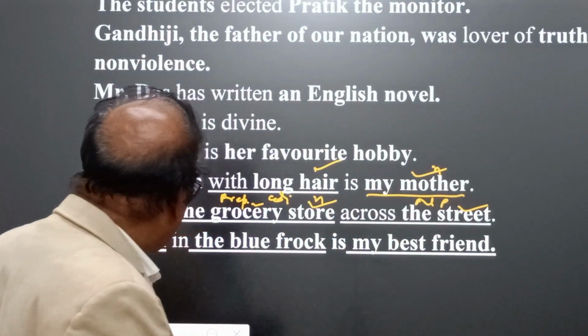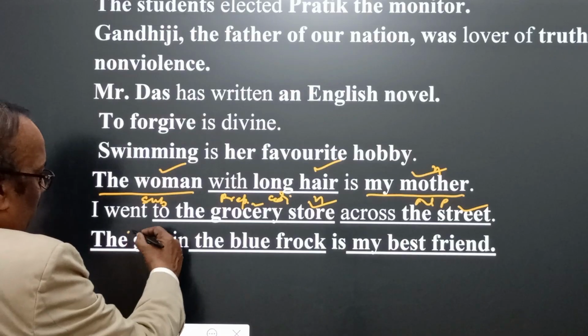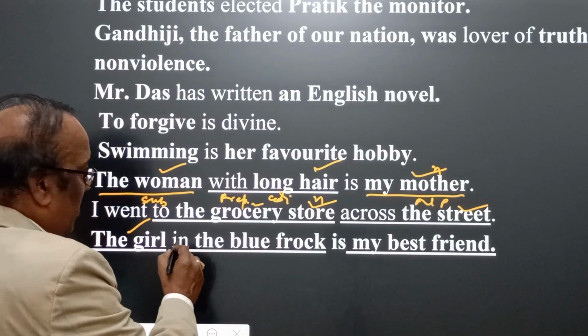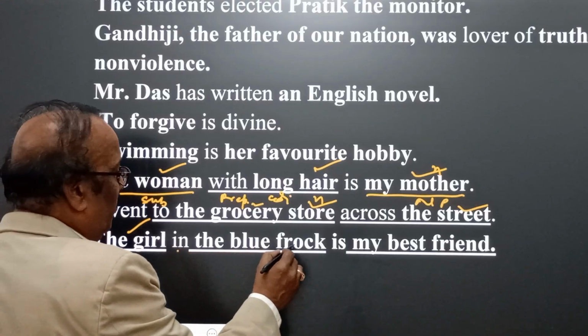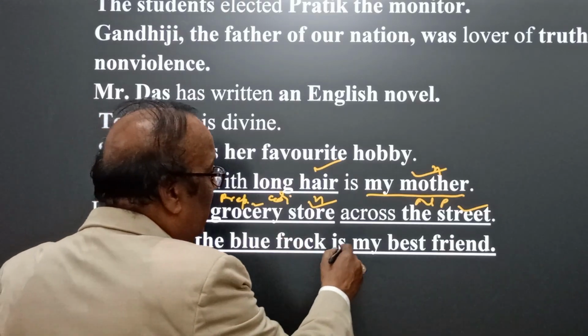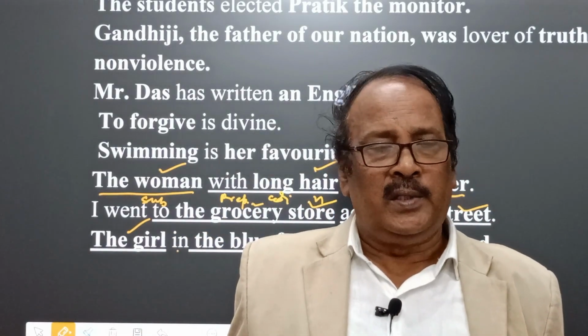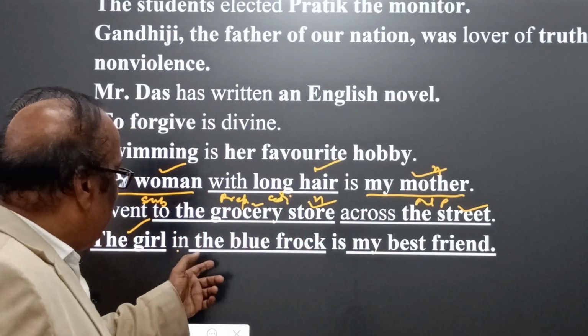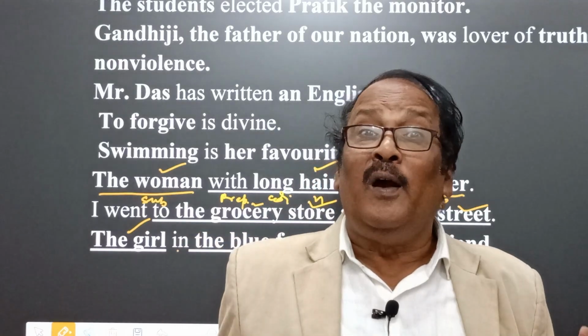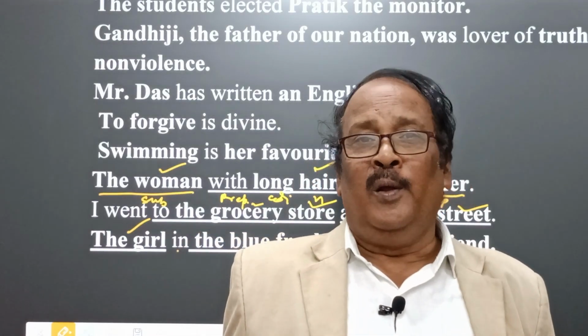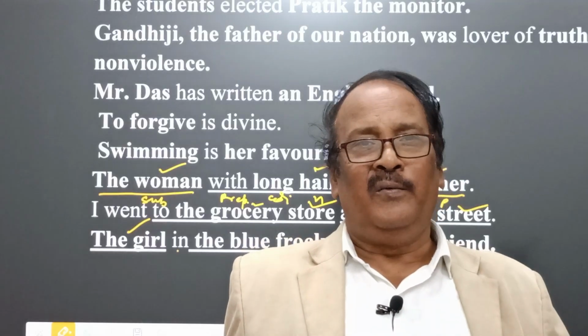And yes, therefore, the girl in the blue frock, another prepositional phrase in the blue frock, is my best friend, just like the woman with long hair. Similarly, the girl in the blue frock is my best friend. It means the girl who has put on a blue frock is my friend.